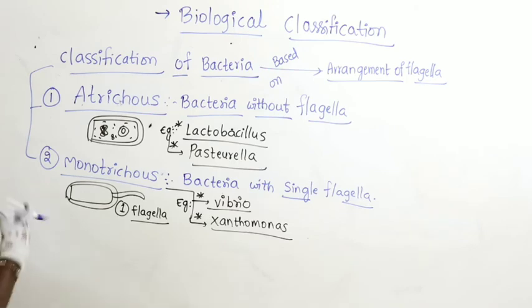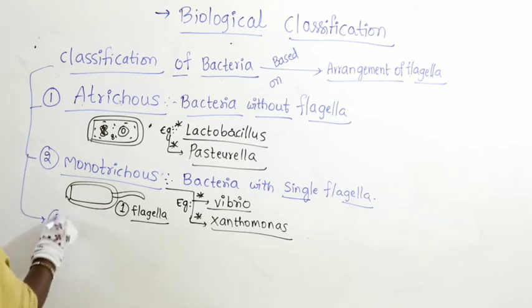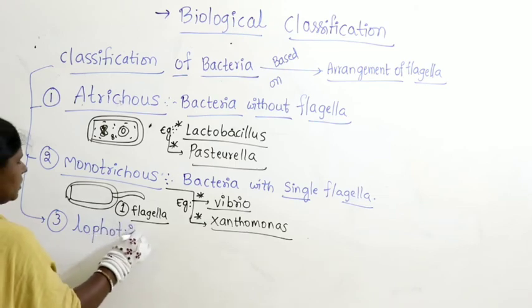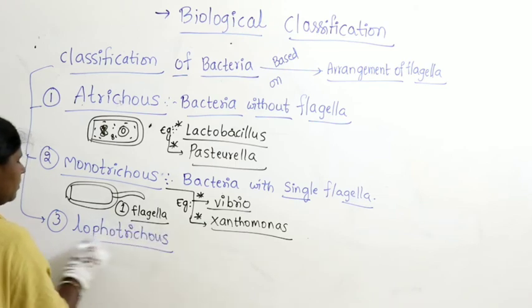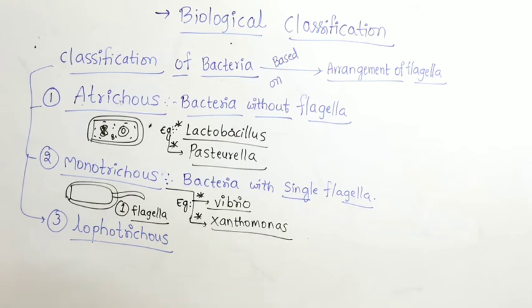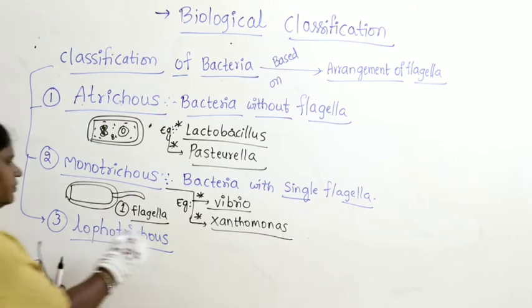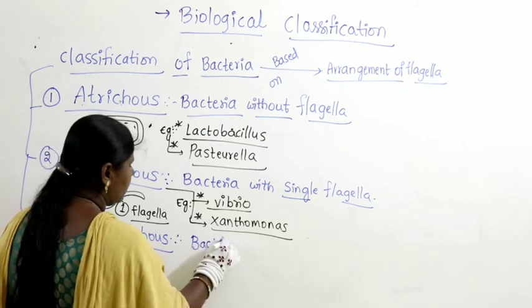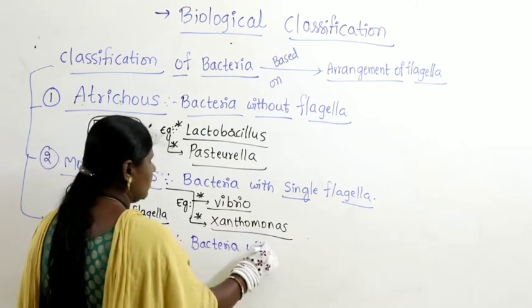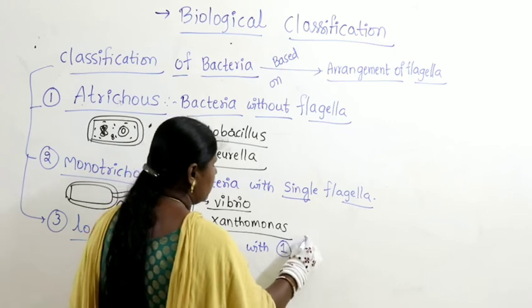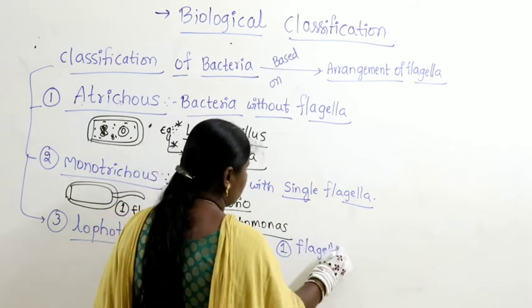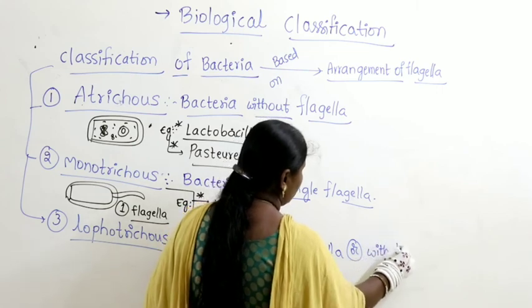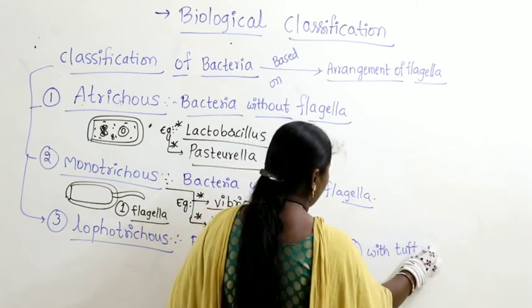Next we can take Lophotrichus. What is the meaning of Lophotrichus here? Bacteria with one flagella or with a tuft of flagella.